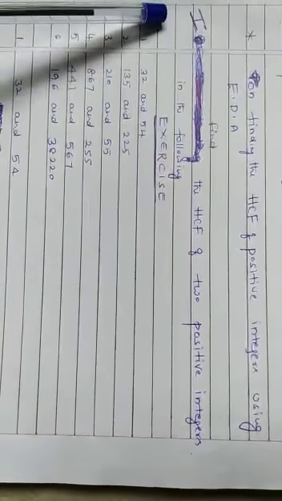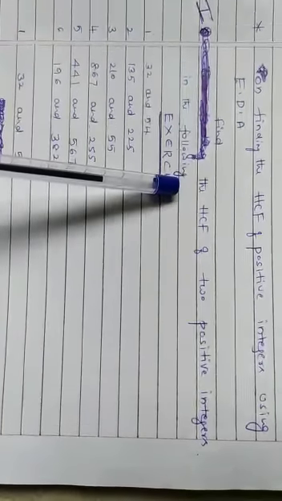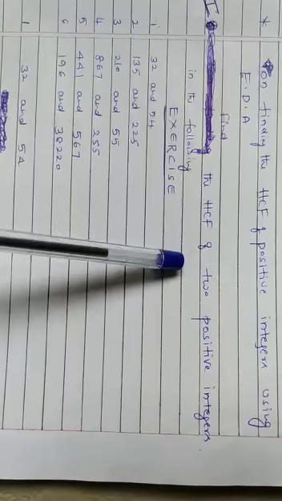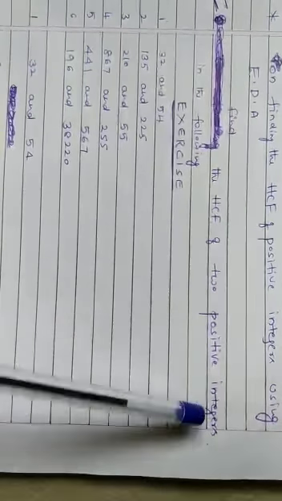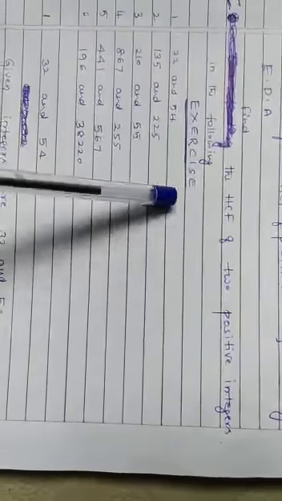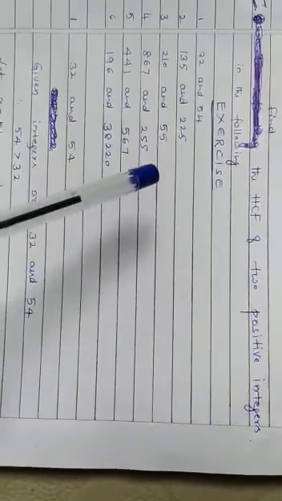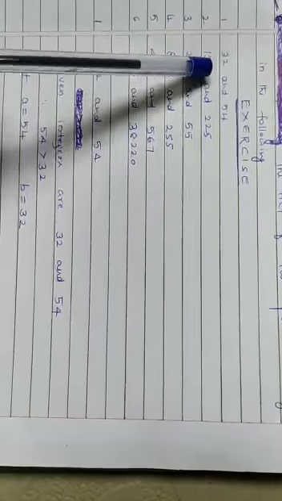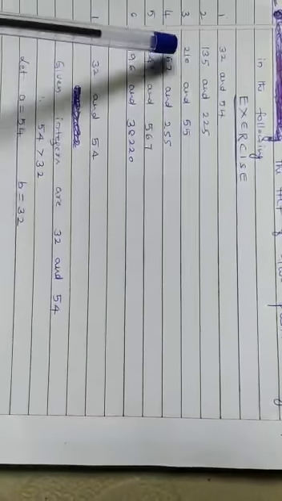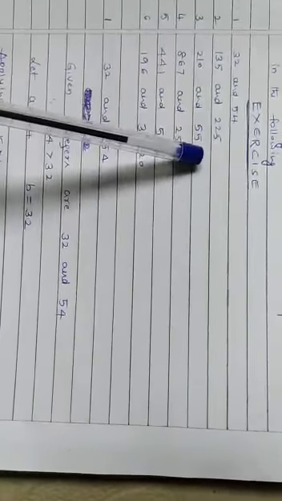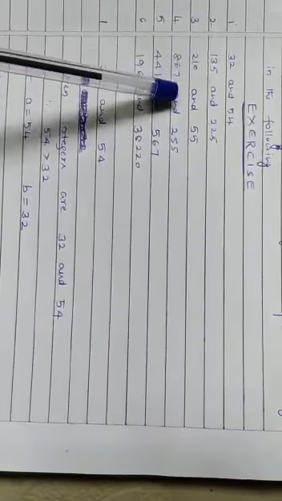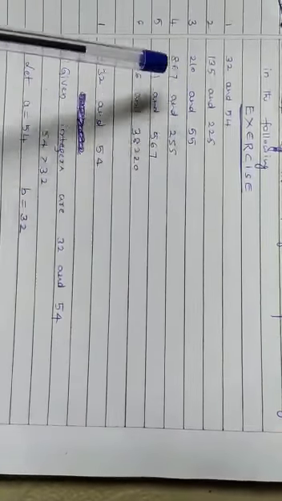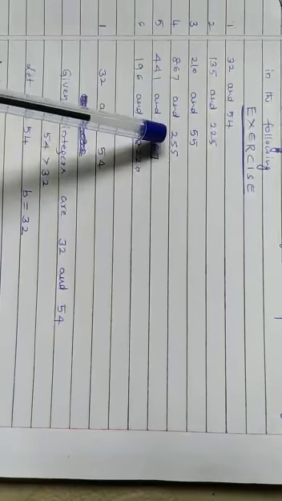The question is to find the HCF of two positive integers in the following exercise. So many problems are there, children. First problem is 32 and 54. Second problem is 135 and 225. Then 210 and 55. Then 867 and 255.